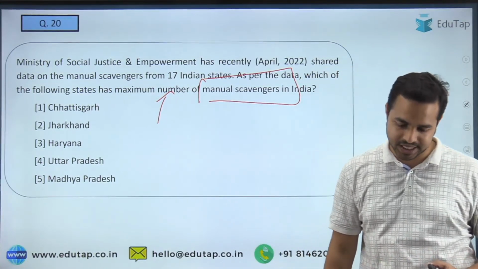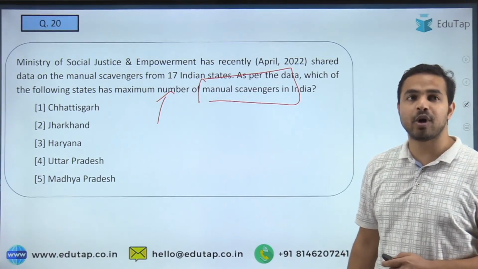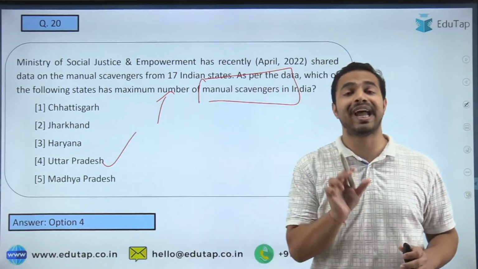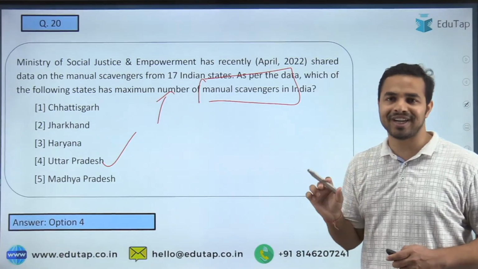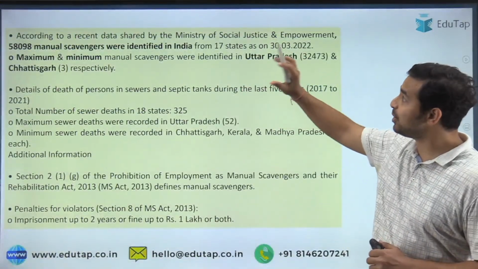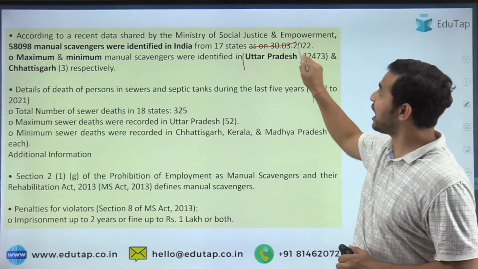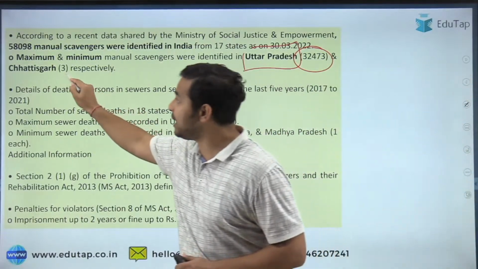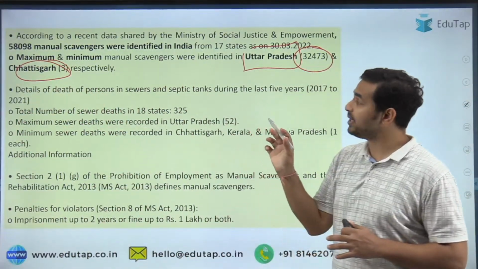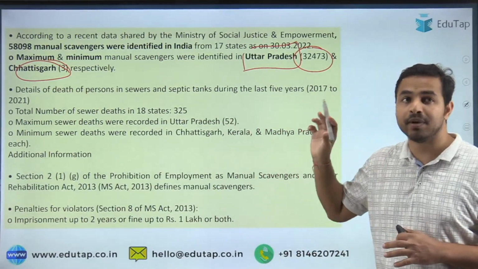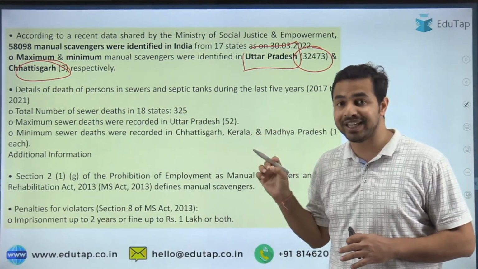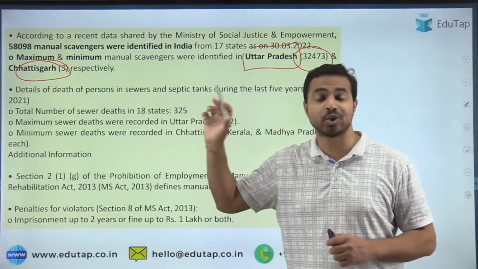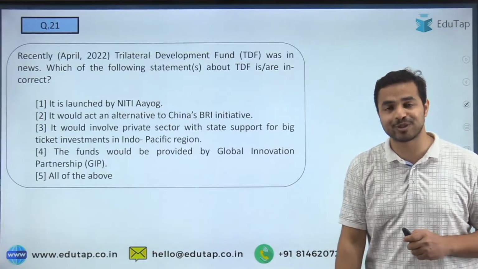So let's see who will answer the question correctly. Here some people are going with option number 1, some are going with option number 3. So guys, the right answer to the question is basically option 4, that is Uttar Pradesh. As per the data given, Uttar Pradesh has the highest number, that is 32,473, and Chhattisgarh has the minimum. The number is not mentioned here, but guys, Chhattisgarh has the minimum. So please make sure that you remember such details: the maximum manual scavengers are in Uttar Pradesh and the minimum are in Chhattisgarh. These two data points are really very important. Let's move on to the next question.